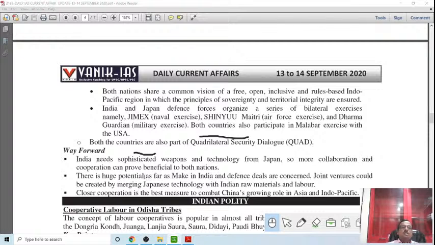There is a huge potential as far as Make in India is concerned, because in the Make in India program launched by the government, which sector got the maximum response? You know, the defense sector, the defense manufacturing.